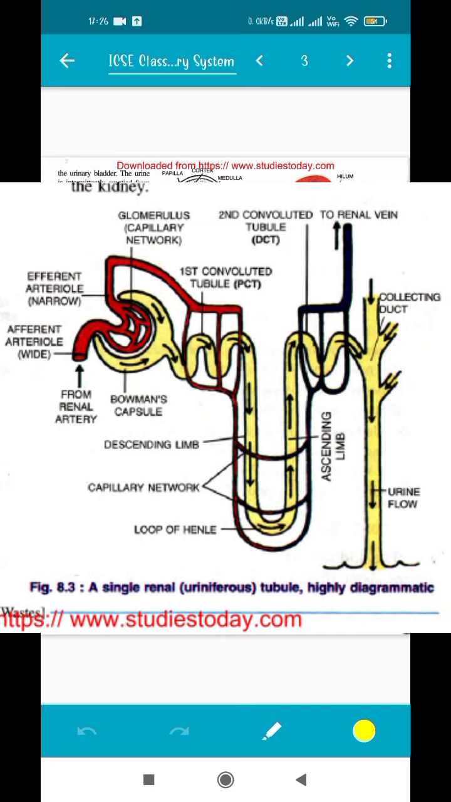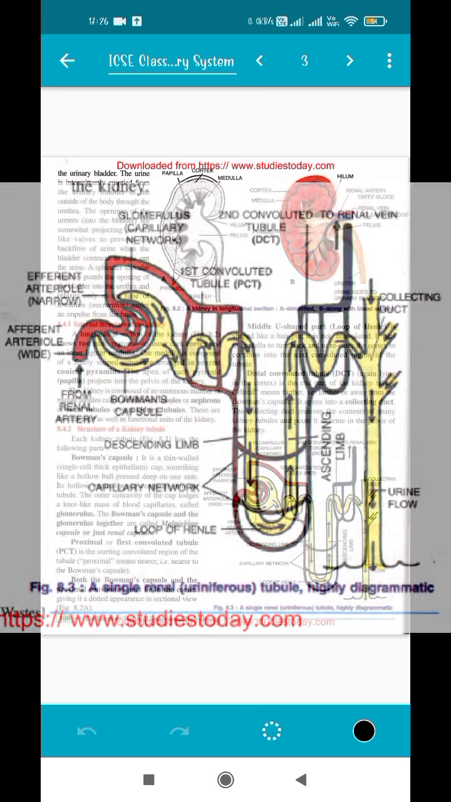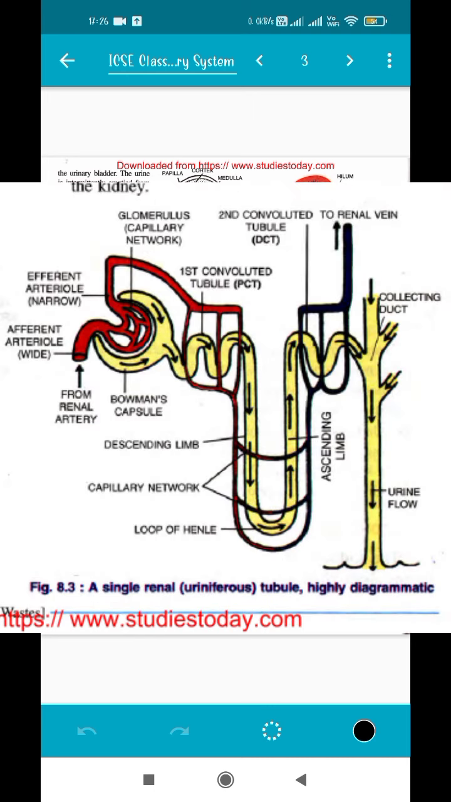This is what happens. The Bowman's capsule and the glomerulus together, this entire structure, is known as the Malpighian capsule or renal capsule. Very important. Next we have the proximal or first convoluted tubule. This is the first part, or you can say the first tube, which comes out of the Bowman's capsule, as you can see in the figure.